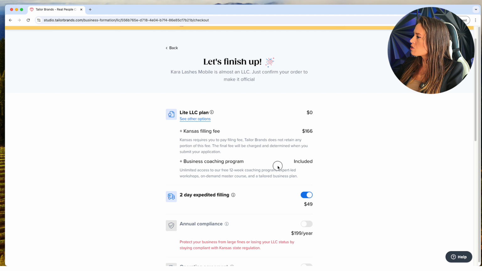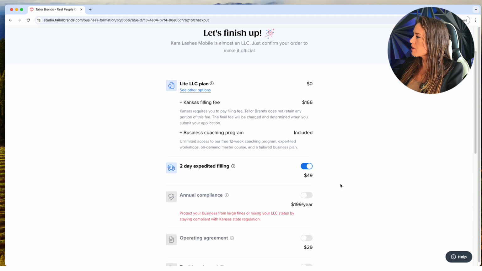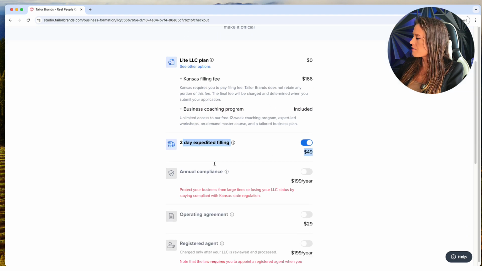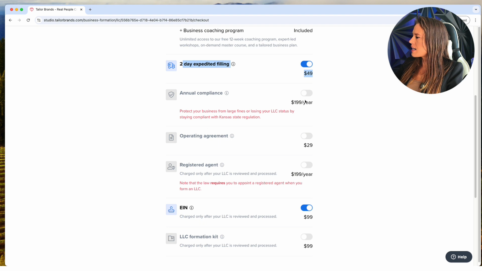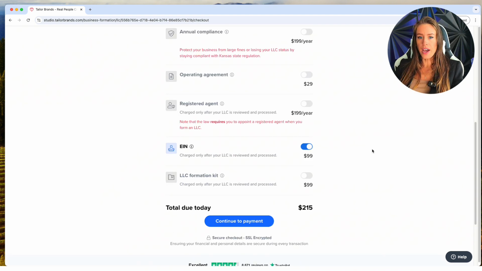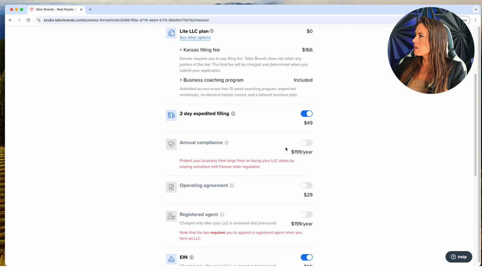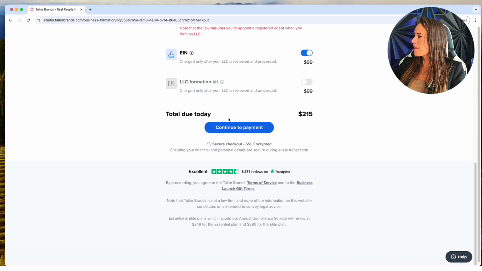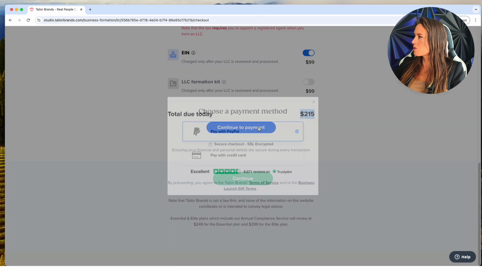Included is the free business coaching program. We're paying $49 for that 2-day expedited filing. This is not highlighted, so we don't have to pay for that. And then after your LLC is filed, they will then charge you for the EIN. So the EIN comes after the LLC. So today we're just paying for this up here, and then afterwards this would be charged for a total amount.